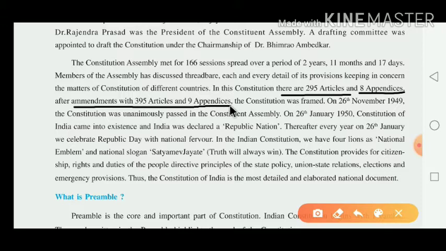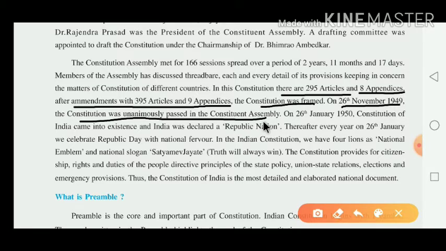Now, article means lekh and appendix means parishisht. Here they have given the structure of the constitution, how things are included in it. The constitution was framed on 26 November 1949. The constitution was unanimously passed in the Constituent Assembly.